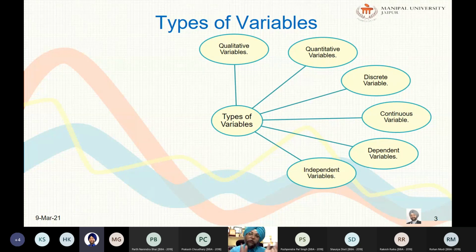To one group he will administer the medicine for a certain period of time, and to the other group he will not administer medicine. Then after a certain period of time he will see the impact of the medicine. Those people on whom the experiment has not been done are called control. And the people on whom the experiment has been done are called experimental.